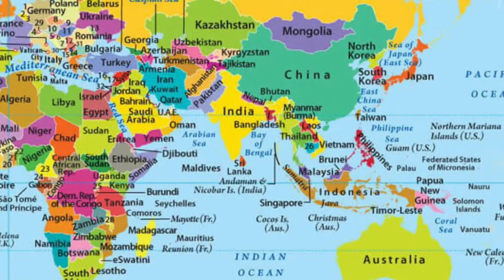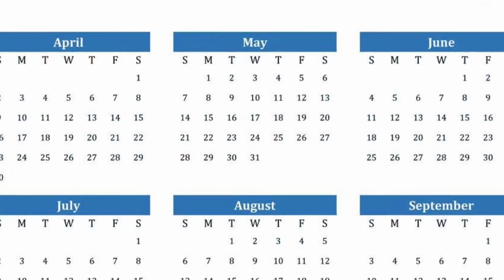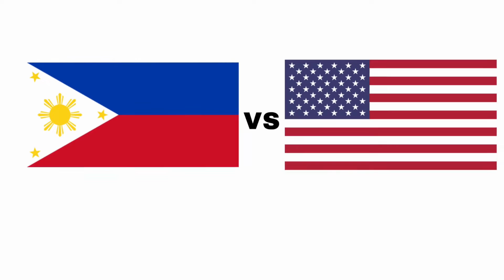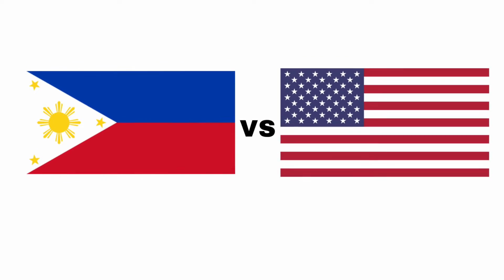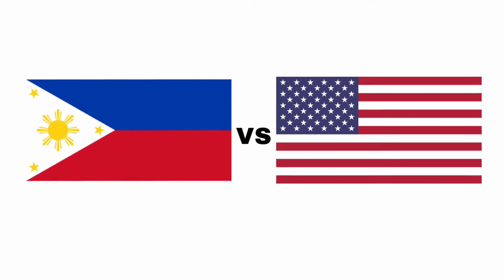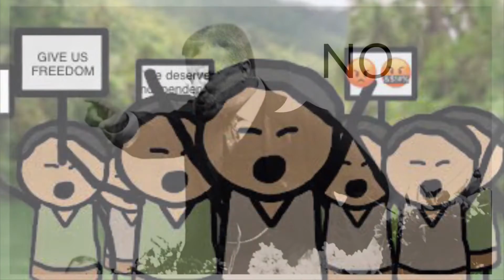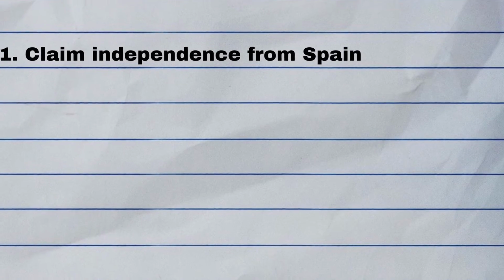Our topic is on the Philippine-American War. This war took place in November of 1899. The Philippine-American War gave the United States some control of the Philippines. The reason why the Philippines began this war was because they wanted to have freedom, and the U.S. rebuffed that idea.